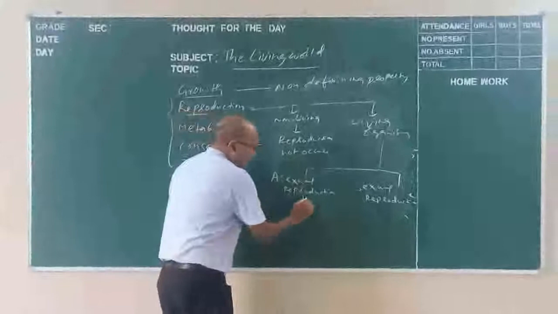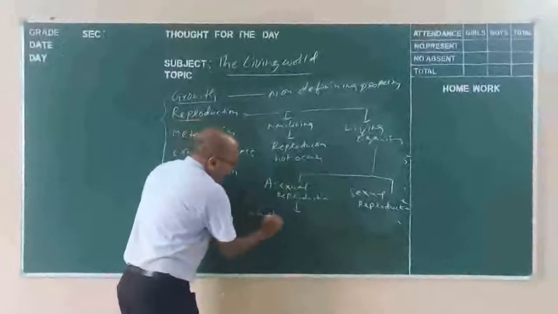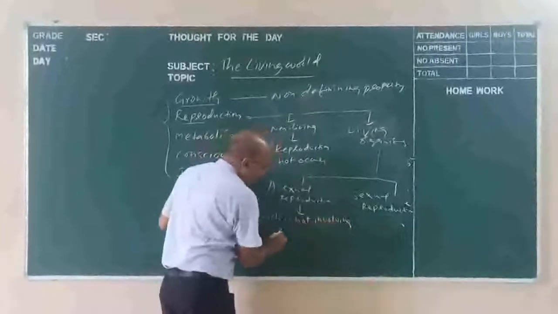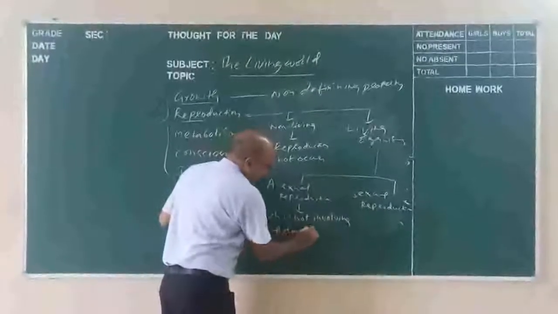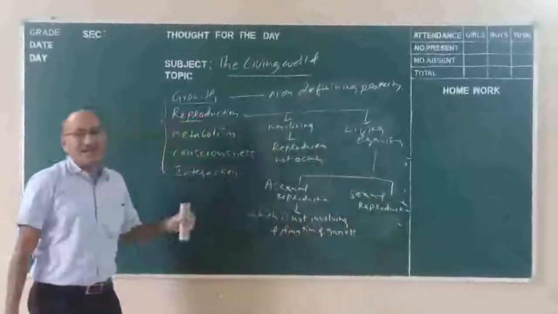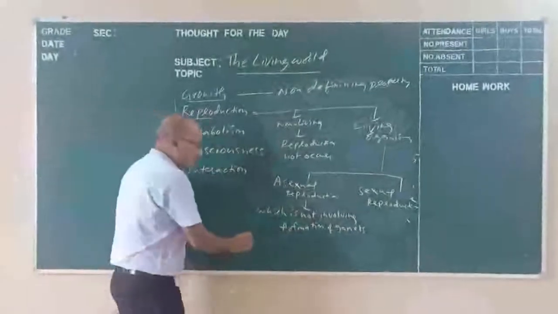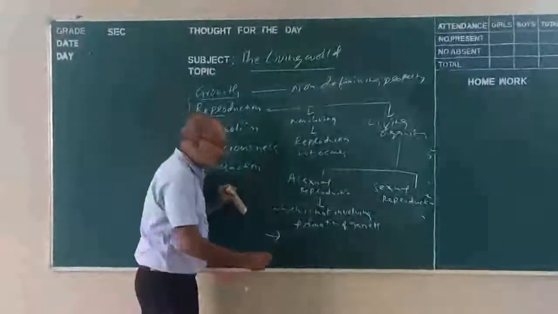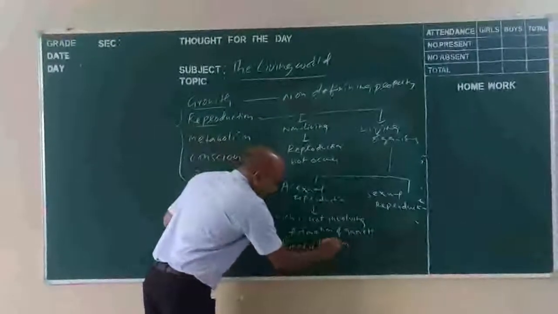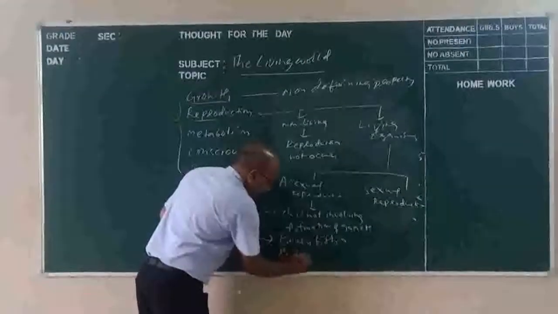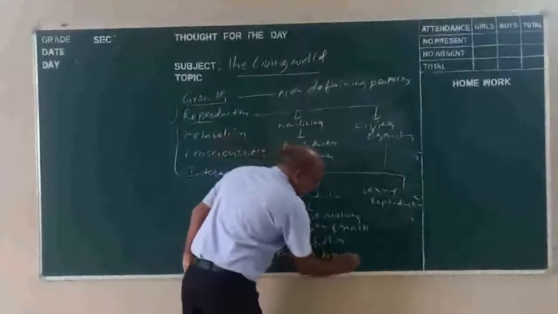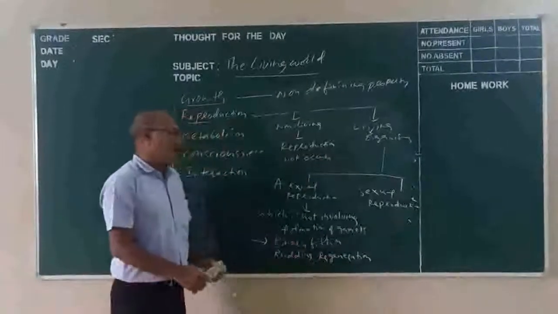Asexual reproduction is that which does not involve the formation of gametes. When gamete formation does not take place, we call it asexual reproduction. Asexual reproduction is of different types. It may be binary fission, budding, or regeneration. So there are mainly three types of asexual reproduction.